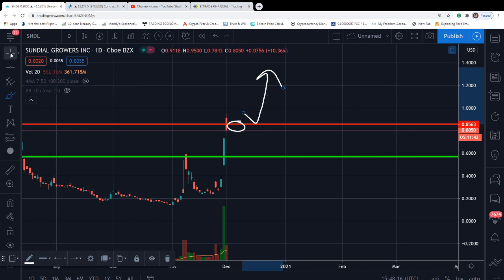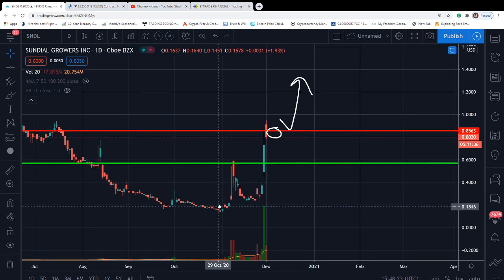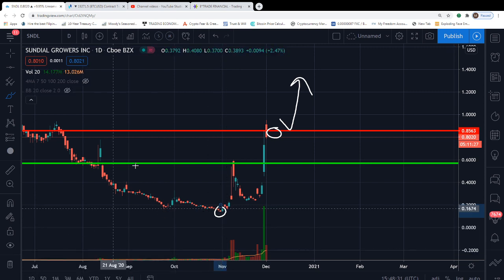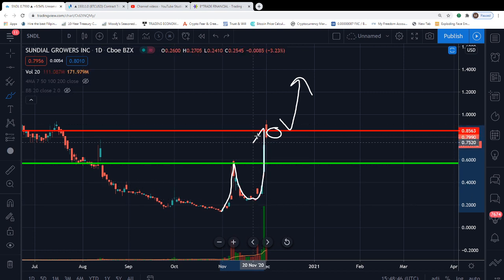uptrend. The price is still currently within a downtrend, but if we take the price levels starting about October the 30th, it is definitely in a small-term uptrend. To illustrate with the squiggly lines, it went up to about 56 cents, was rejected down to about 25 cents, 23 cents, kind of a double bottoming pattern, then boom to the upside, all the way up to 85 cents.